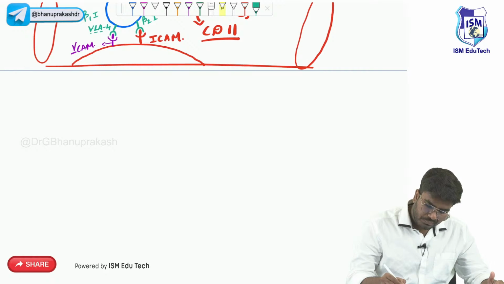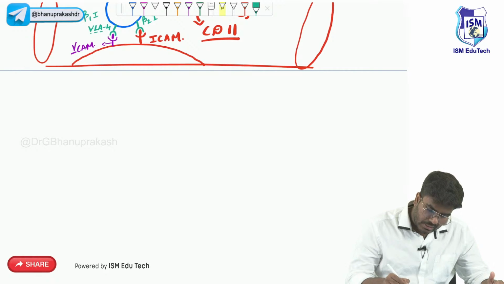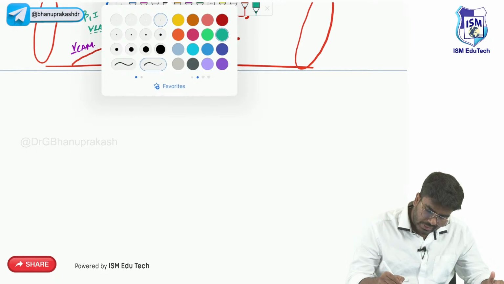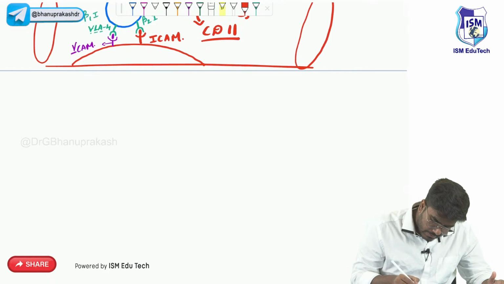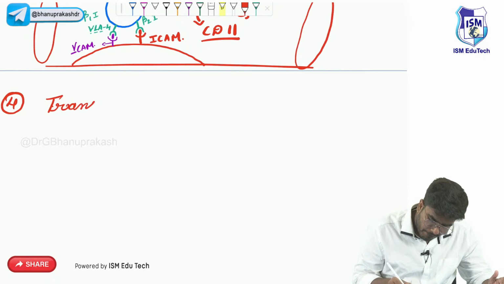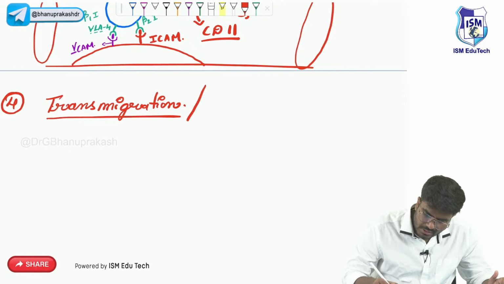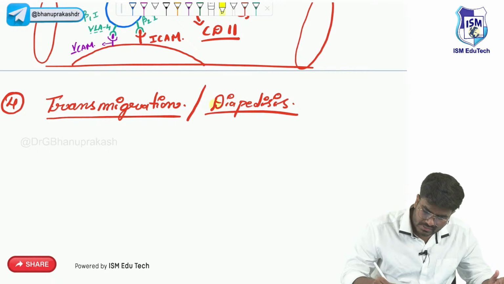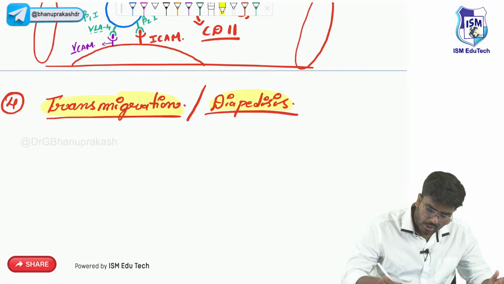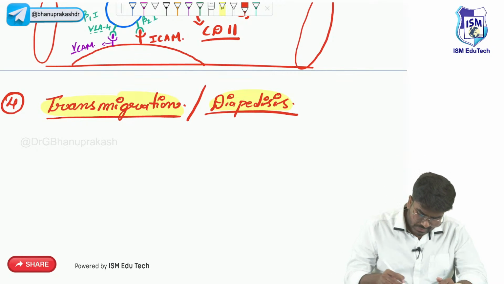Now, after adhesion, let's jump into the next event, that is the fourth cellular event, transmigration. Now, this transmigration is also called diapedesis. This is an exam MCQ. What exactly is diapedesis and which molecules are involved in diapedesis? The name itself is there.